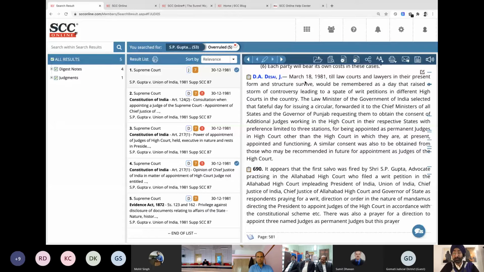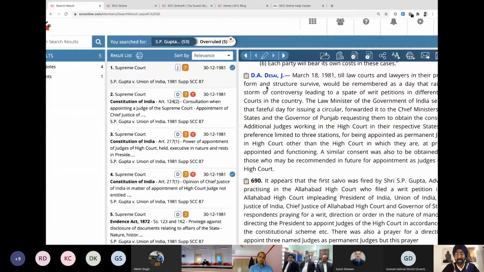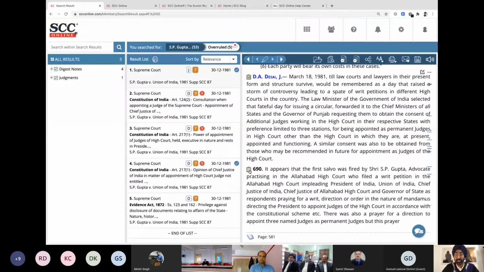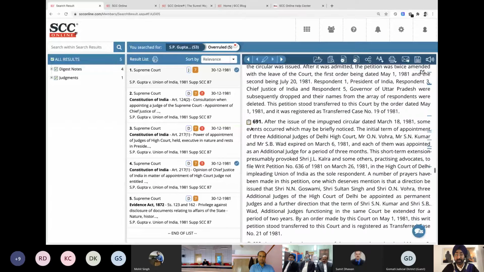That is how to copy a particular paragraph on this software. Now, one way is you can simply highlight it and do a Control-C, Control-V. But there will be a few judgments in SCC which will not let you highlight, like this one. In those scenarios, you would have these icons before each and every paragraph. What you need to do is a single click over here, and a single click on the next paragraph that you want to select. And you can select 10 paragraphs in one go.